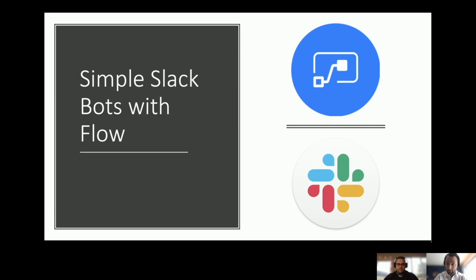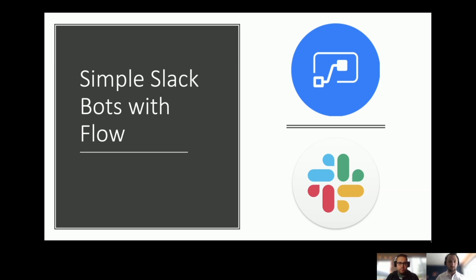Absolutely. So we're going to do a really simple Slack bot with Flow. Plain and simple, we're going to create a way to call Flow from Slack and allow it to process and parse a response and kick something back to Slack with a bot output, as opposed to it being from me or from whomever else might summon this command.